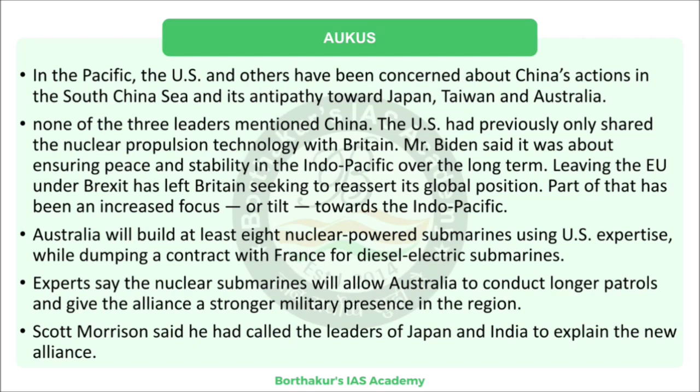As I said, these nuclear submarines would allow Australia to conduct longer patrols in the region and also give a strong military presence in the region. So that is the intent.